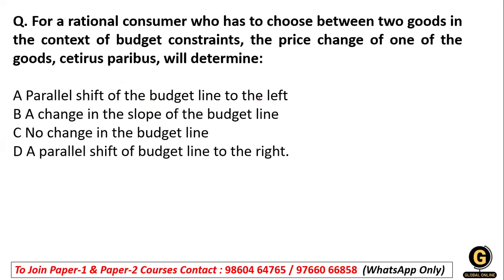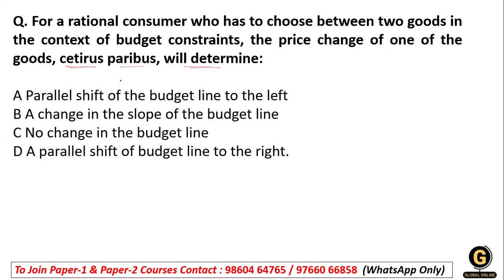Now the next question on your screen: for the rational consumer who has to choose between two goods in the context of the budget constraint, the price change of one of the goods, ceteris paribus, will be determined.